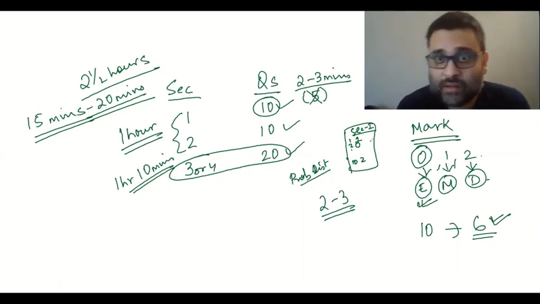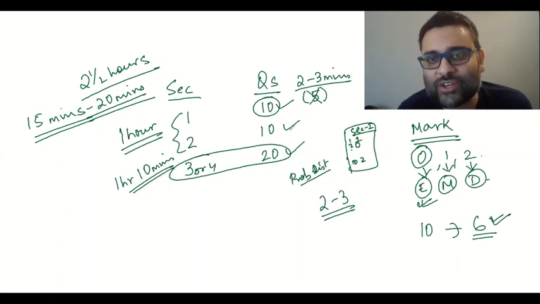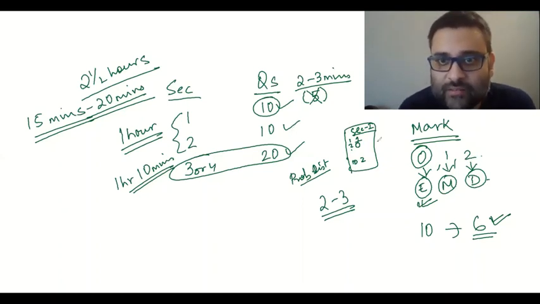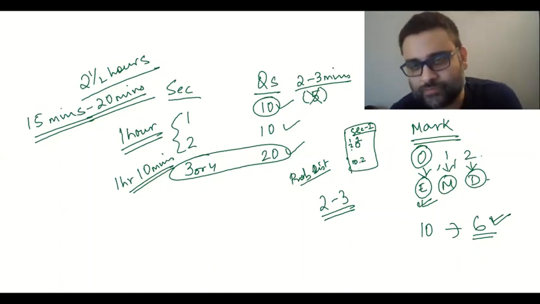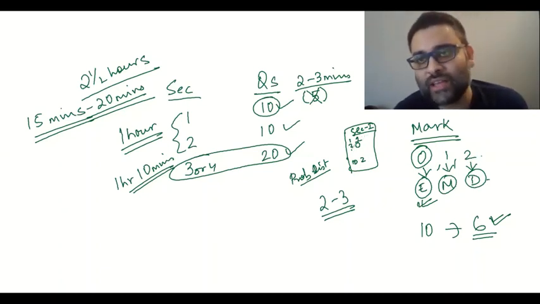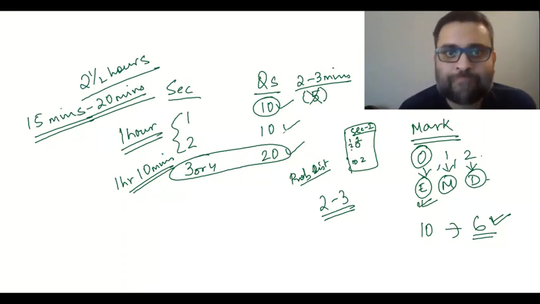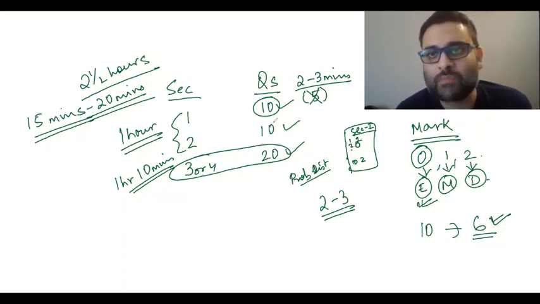Kindly remember, analyze the section, mark it as a 0, 1, 2, attempt only the easier questions, move on to the next section immediately. Keep this sheet handy with you so that you exactly know which were the easy questions that you had. Then you go into section number 2.